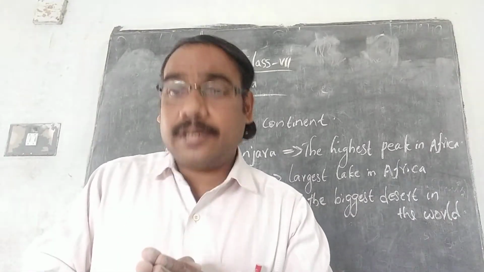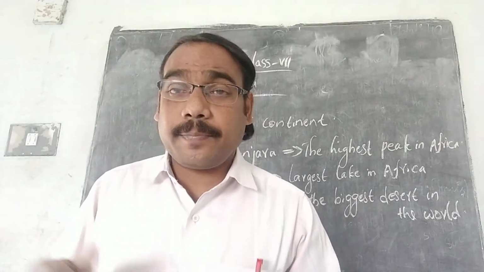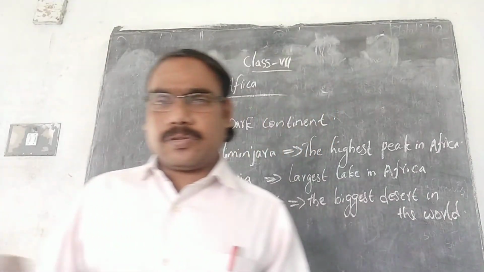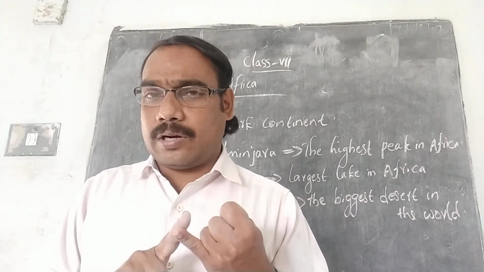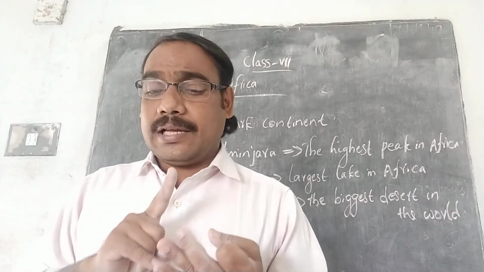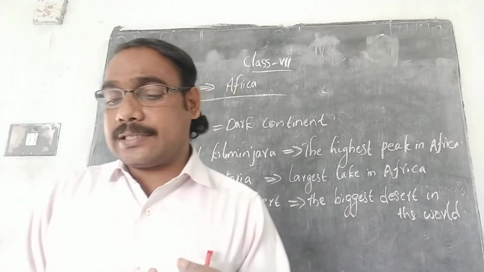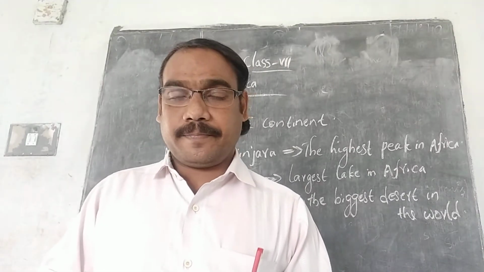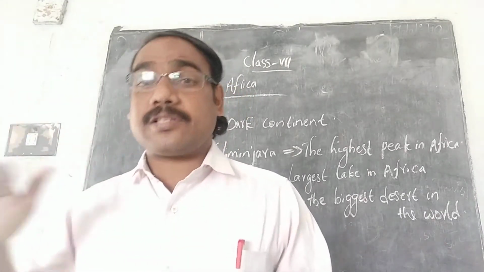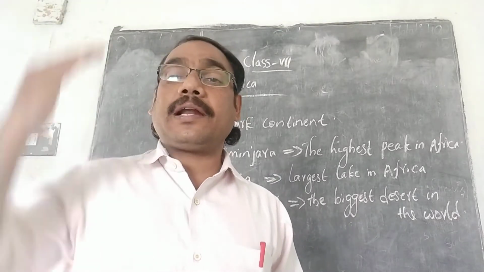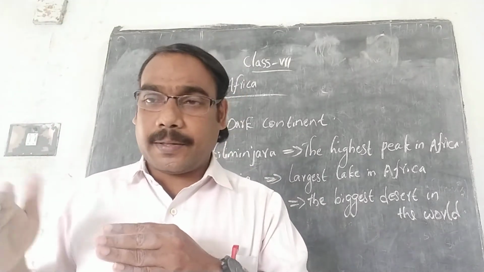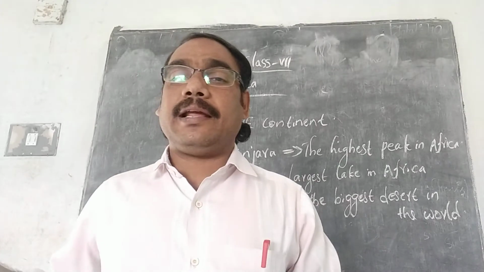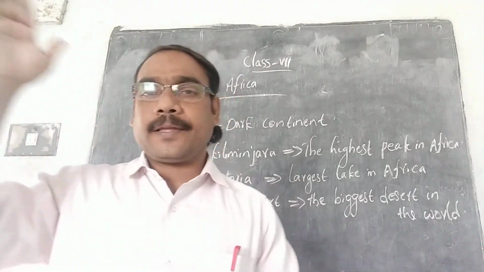English means the people of England, and French means the people of France, and Germans, as you already know, are the people of Germany. So the people from these four countries, Holland or Netherlands, England, France and Germany, gained more influence in the interior parts of Africa, and they colonized these areas slowly. Just like how the English came to India for trade purposes, slowly they made our India part of their country, and India became a colony of England.